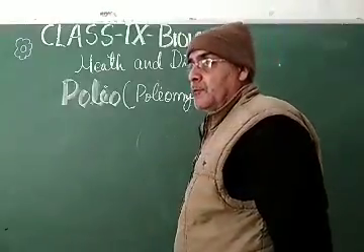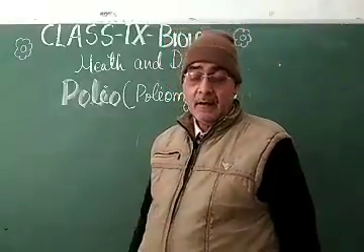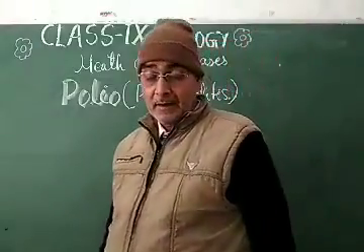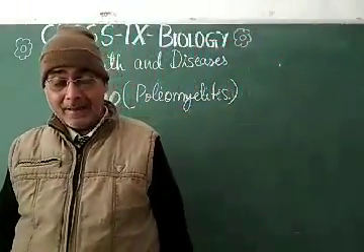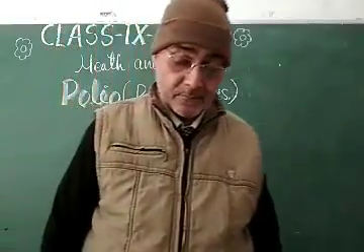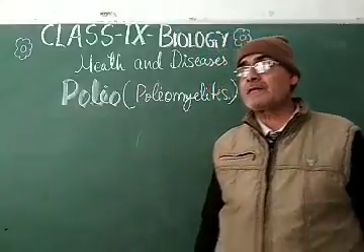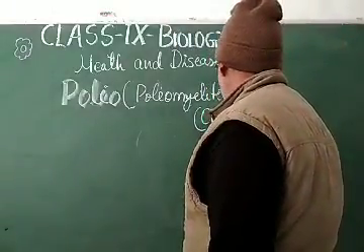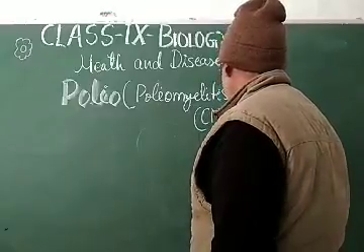This polio is called poliomyelitis, and this is a disease caused by a virus, like rabies and encephalitis. It affects the central nervous system.